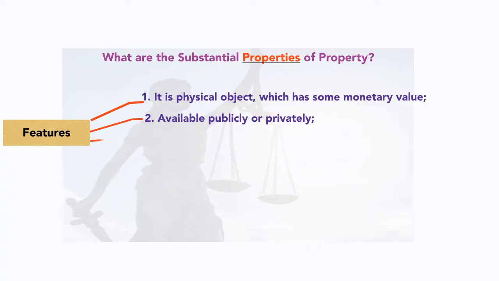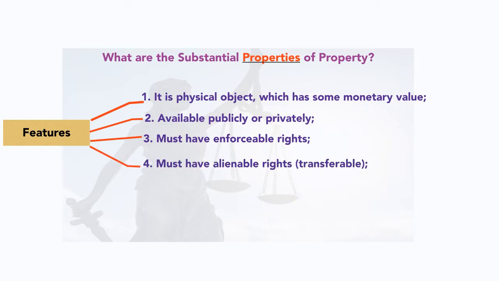Must have enforceable rights. It means if you have some property, then you have the legal right to claim that it is yours, and that can be enforceable in nature. No one can take that away normally. So, that is enforceable rights. Next one is must have alienable rights. What is the meaning of alienable? It is a transferable right, meaning if you have some property, you can gift it, you can exchange it, you can sell it. So, that is alienable rights.